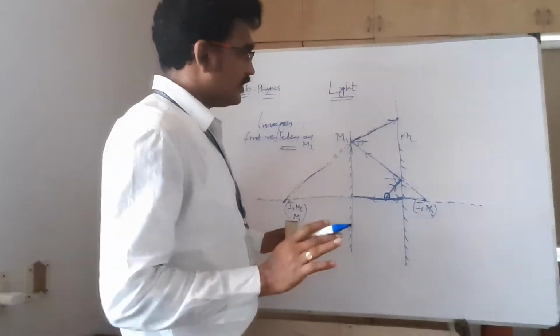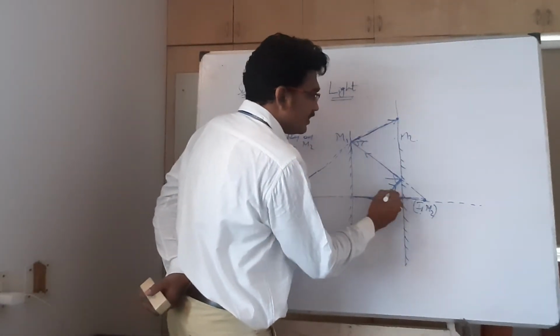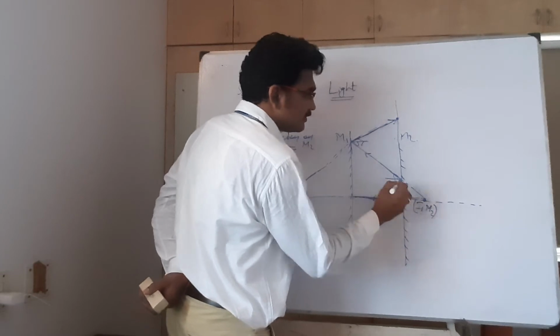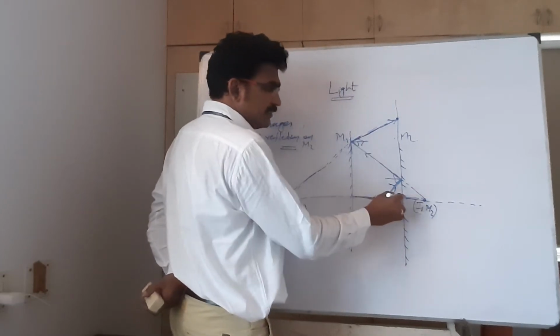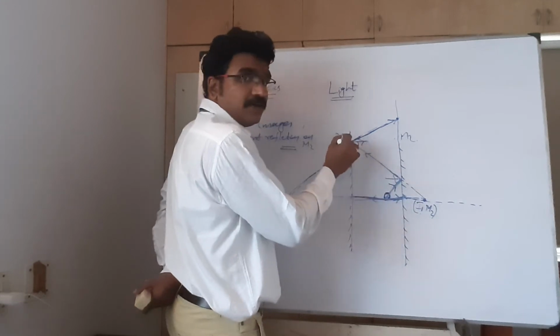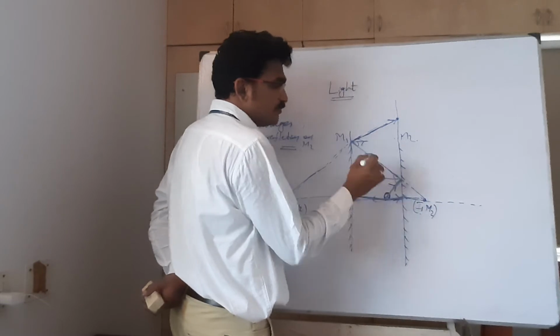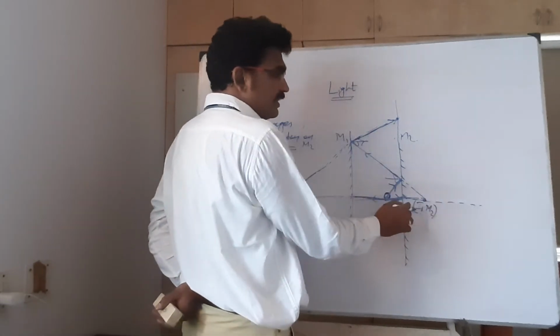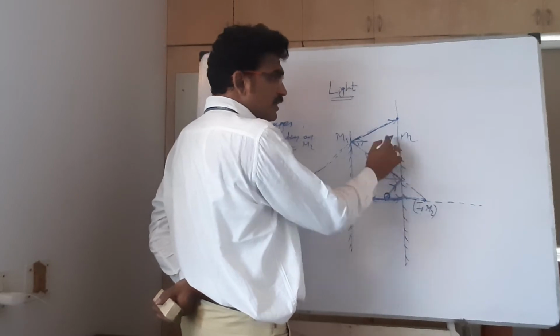Of course, if not understood, I will tell you. Now two rays I have taken, one ray like this, another ray like this. Now it is reflected. This reflected ray and this reflected ray cannot meet, so I extended back, and this is the image of this object. That image I have taken, image I1, the first image on M2.